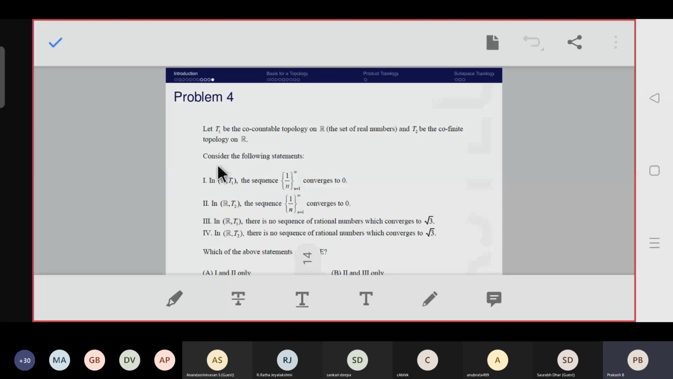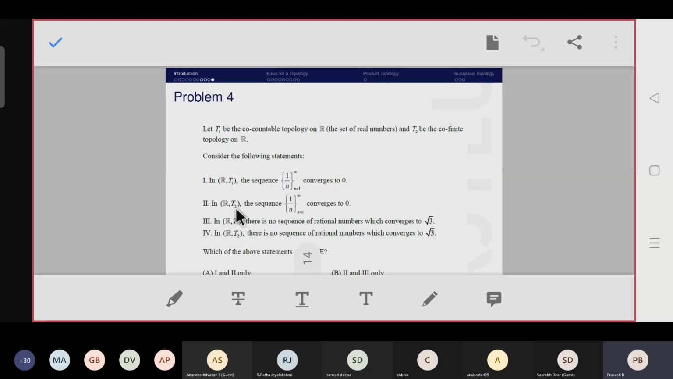So next one. Now T1 is a co-countable topology and T2 is a co-finite topology. So they are giving the 4 options and you have to select the correct one. So you know that in a co-countable topology, the only convergent sequences are eventually constant, but here this is not eventually constant. So 1/n is not a convergent sequence in T1, but they are giving that it converges to 0. So it's a wrong answer.